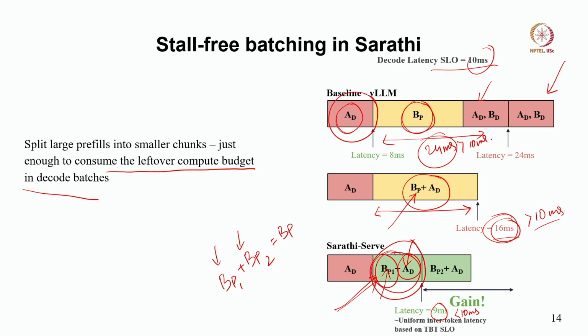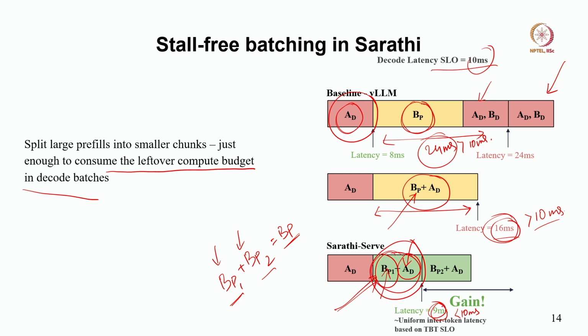Now, here you can see that once it is chunked, the prefill of B is chunked in BP1 and BP2. The latency of the next decoded token from A is just 9 millisecond, which is a gain, right.